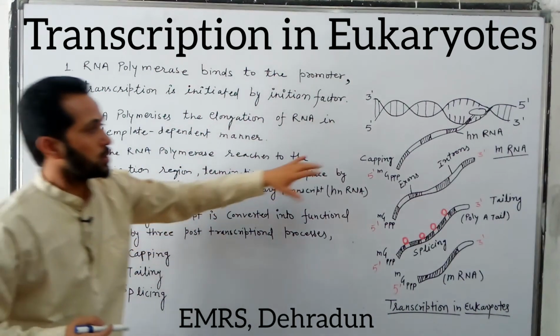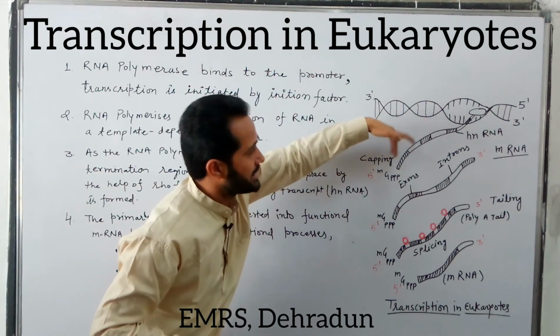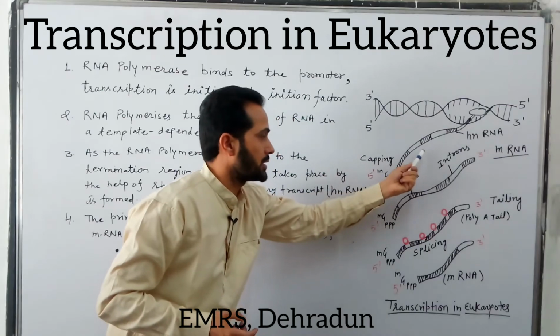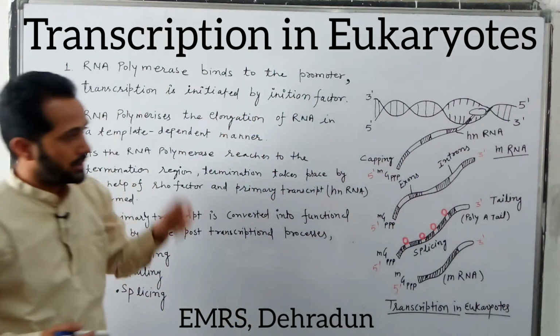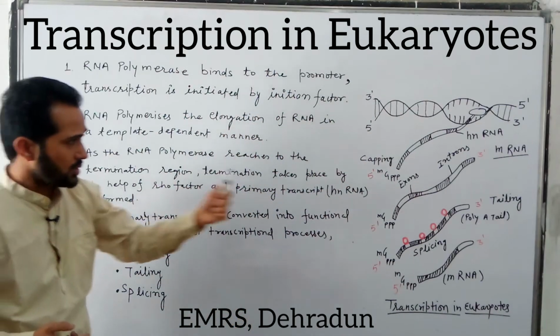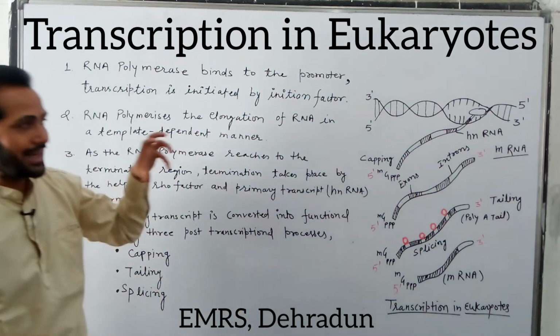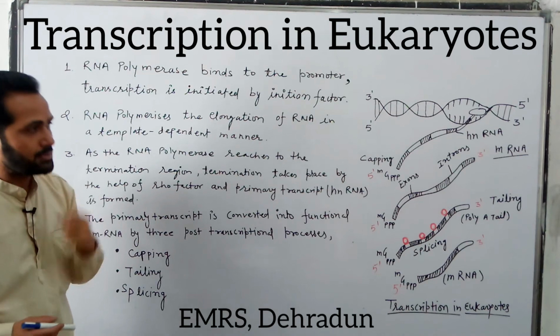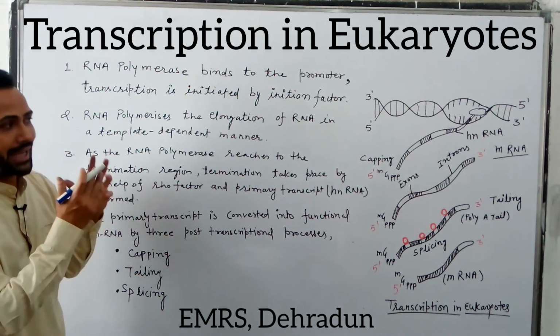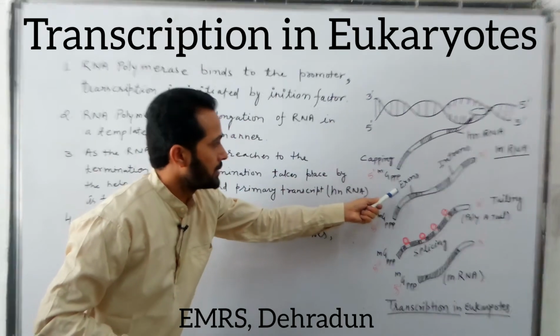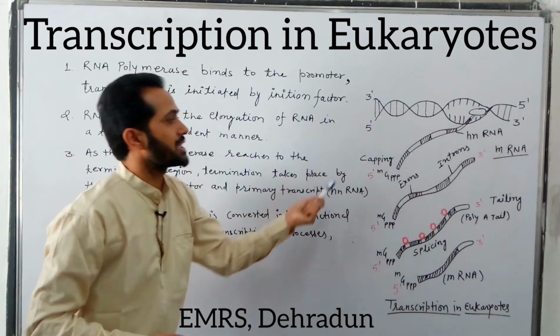It has two types of nucleotide sequences: one is called exons and the other is introns. So hnRNA has two types of nucleotide sequences, exons and introns. Exons are the functional nucleotide sequences which are useful.